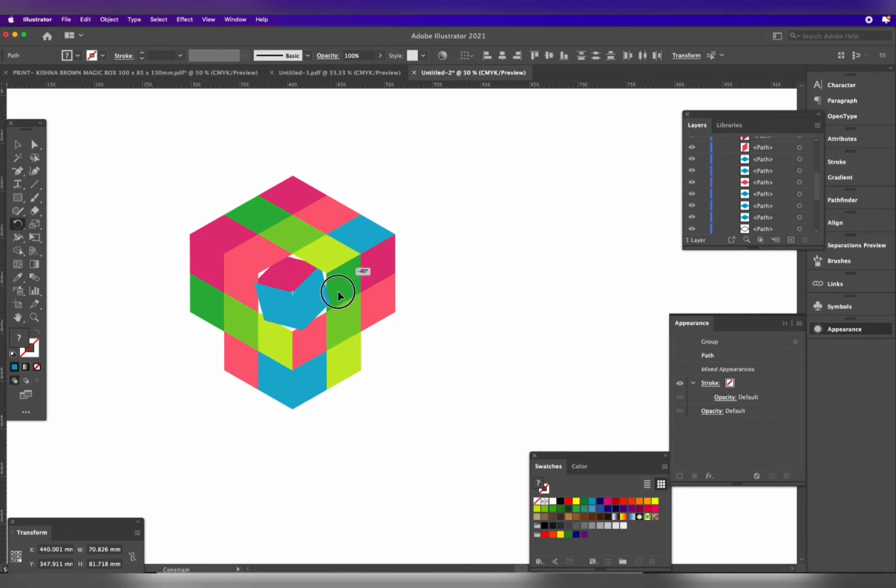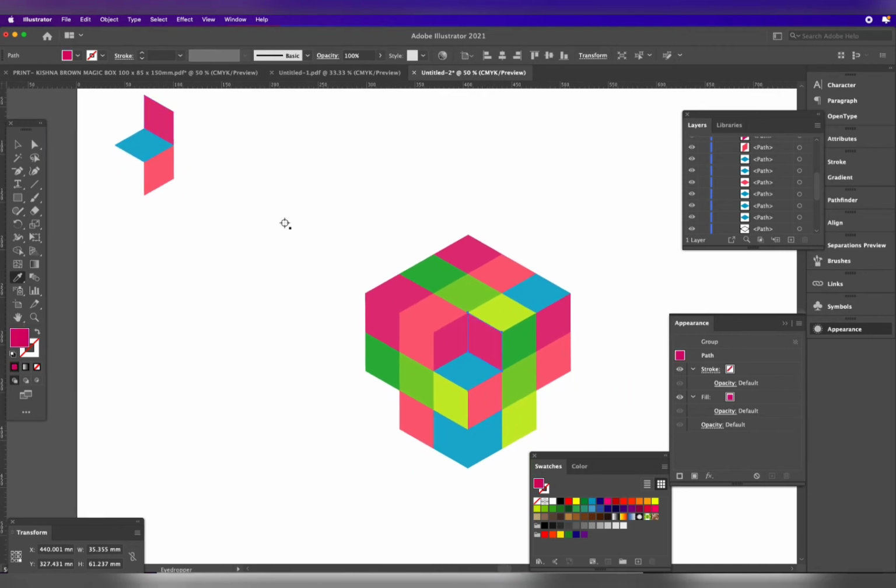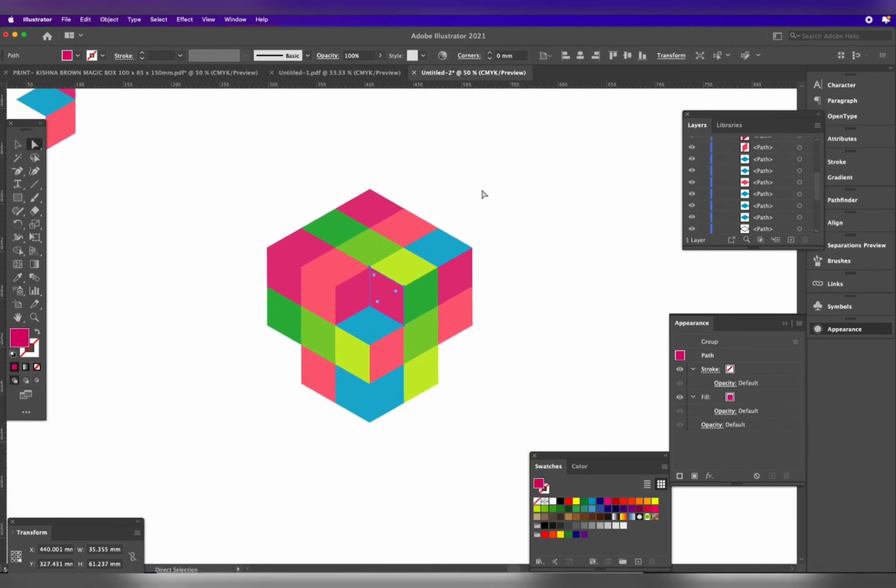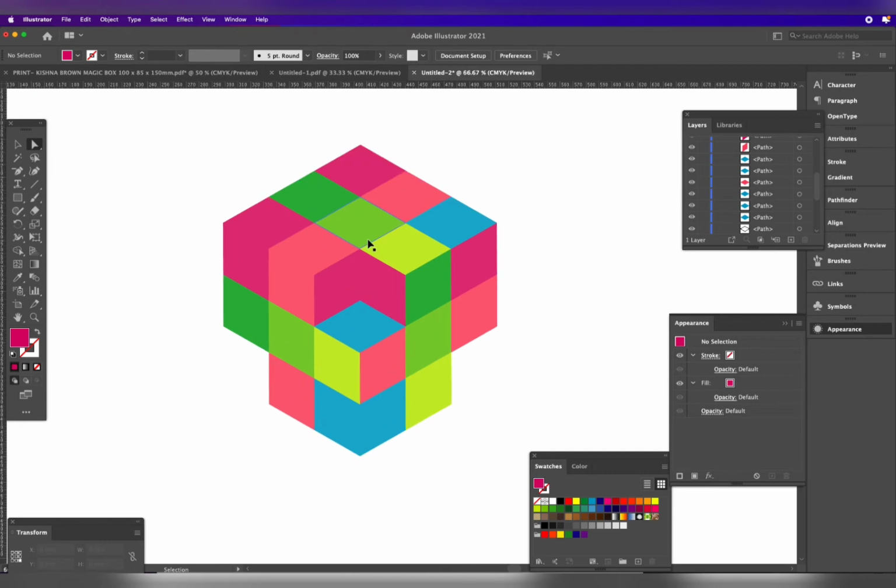Choose the three objects and rotate it 180 degrees. It's not 180 degrees, for that reason I am rotating again. Choose the three boxes and rotate it 180 degrees. Now it's done. Now customize the color.